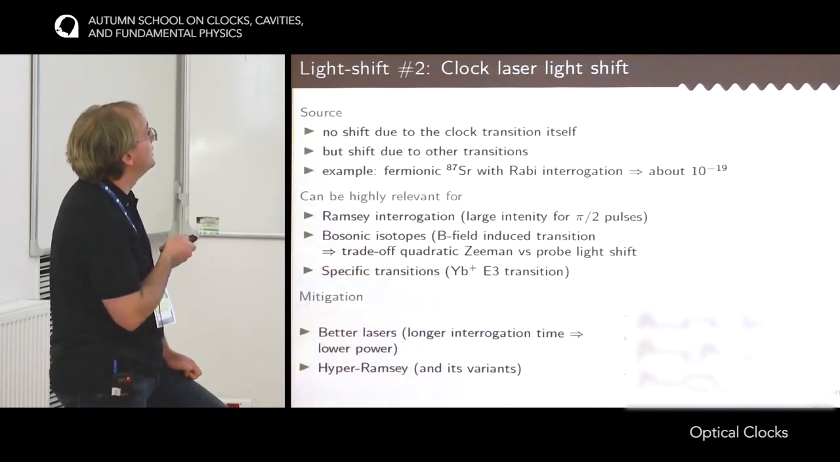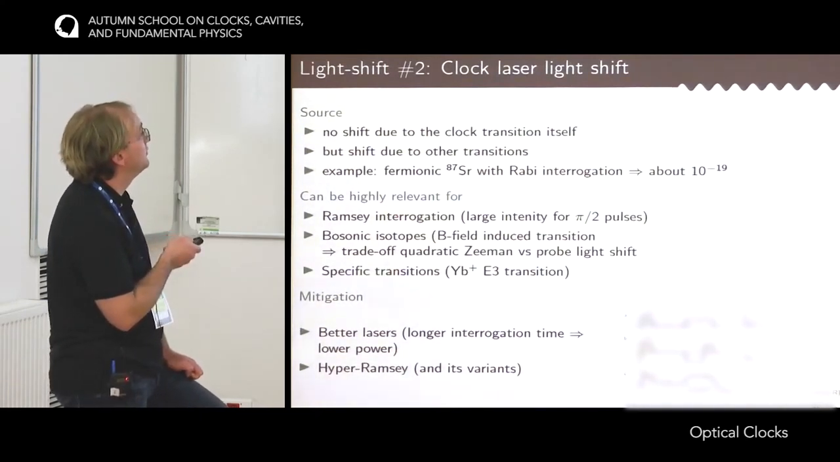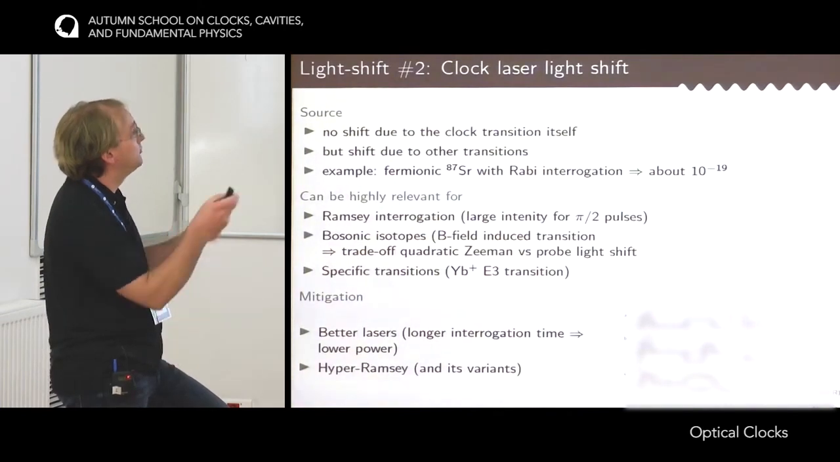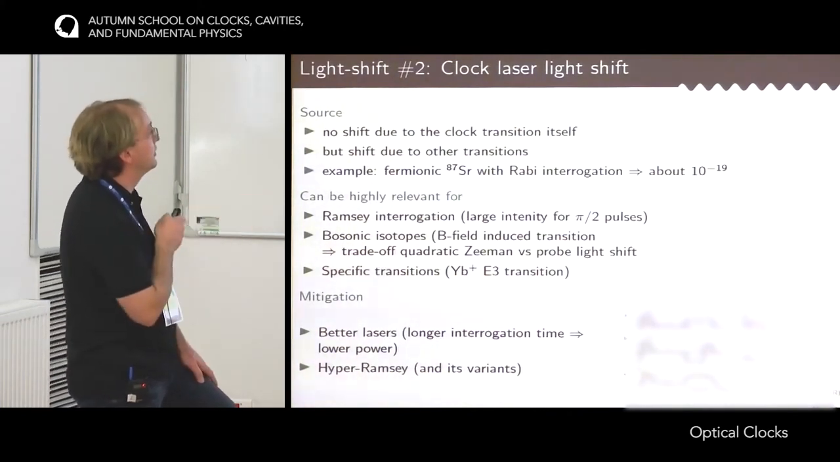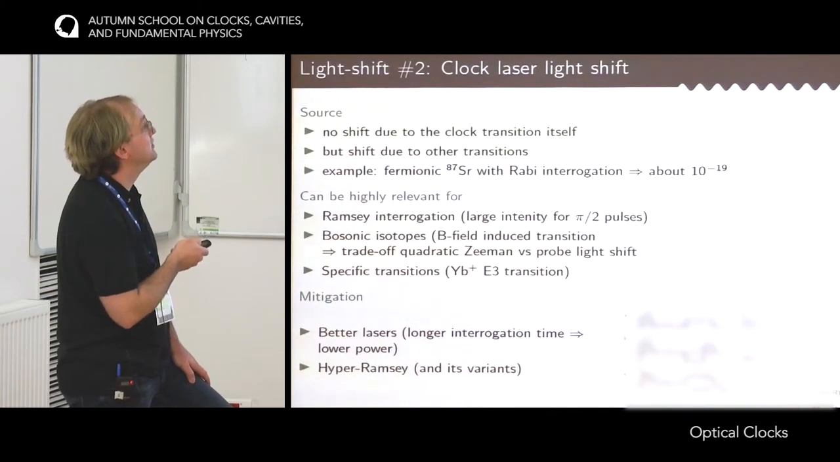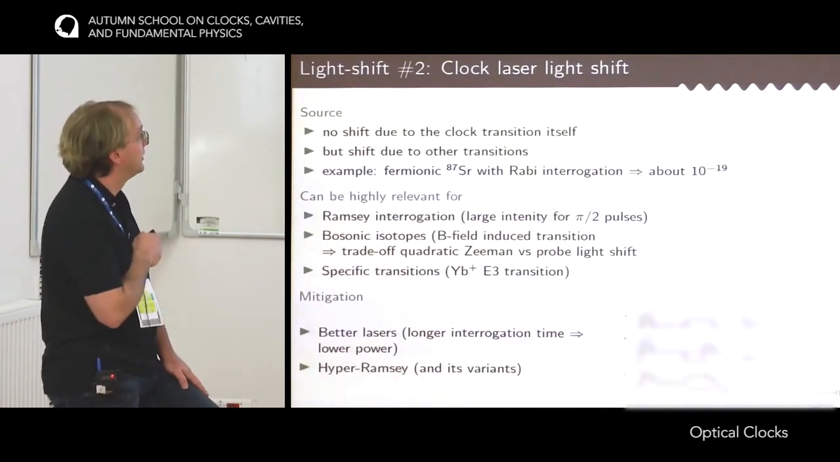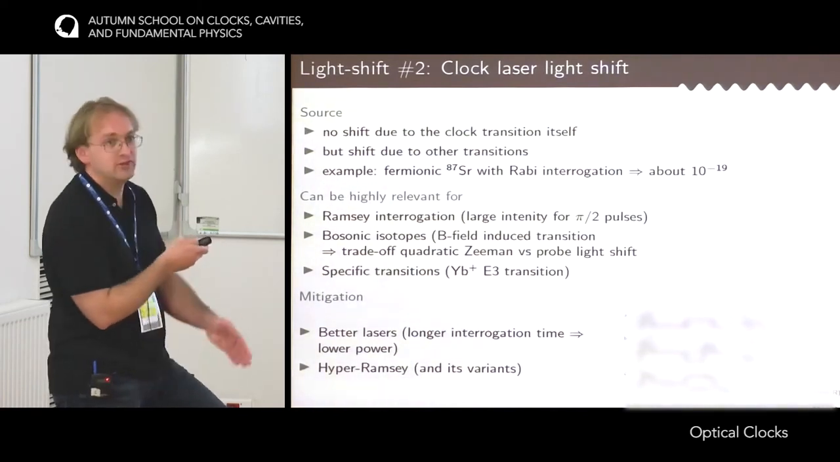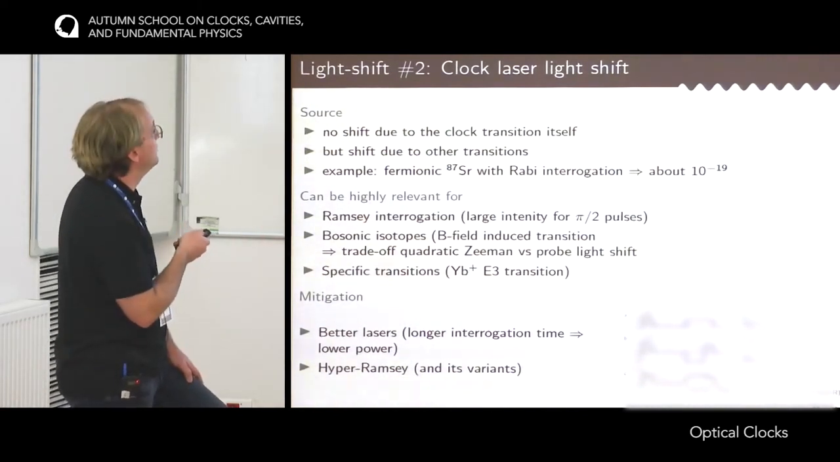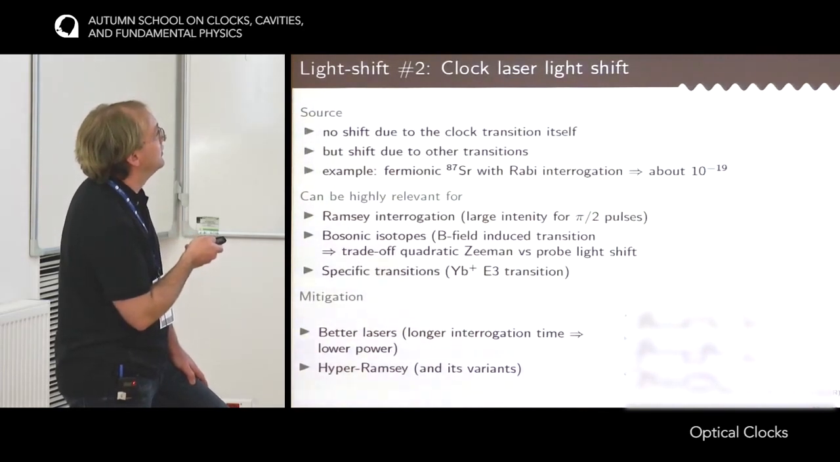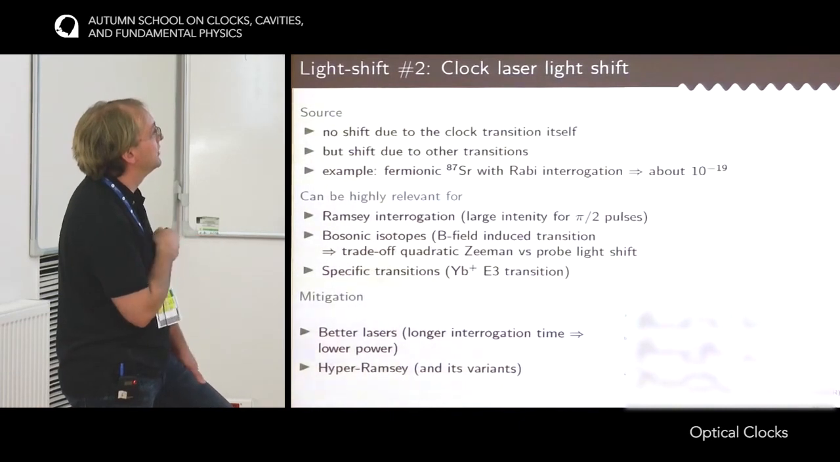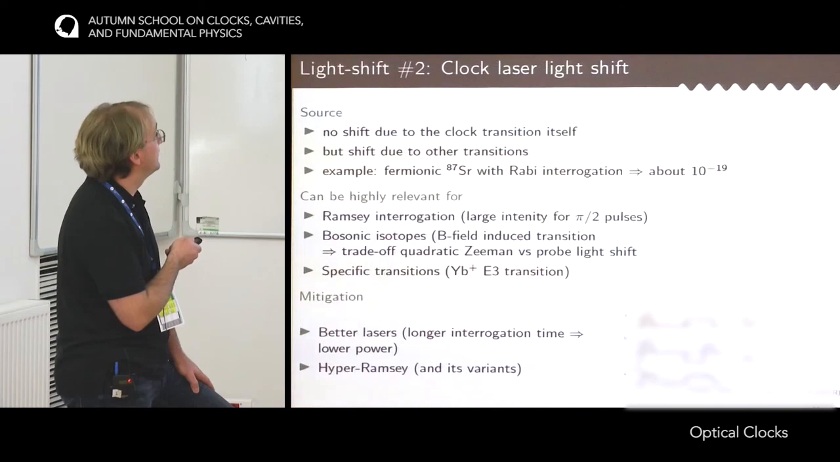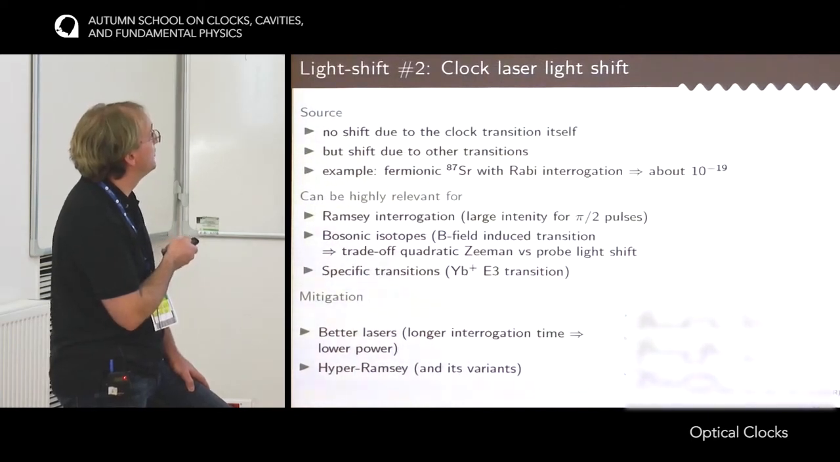The first one is Ramsey interrogation. For Ramsey interrogation, you have two pulses, at the beginning and at the end of the interrogation, that have quite a large intensity in order to drive a pi-half pulse. And so if you have a Ramsey interrogation, this shift can be, for instance, 10 times bigger if there is a ratio of 10 between the duration of the free evolution of the atoms and the length of the pi-half pulse.